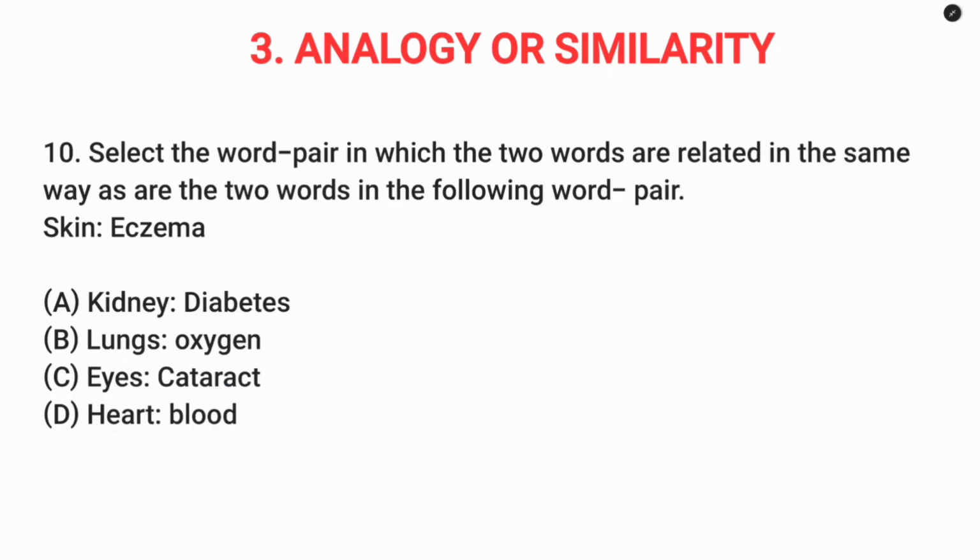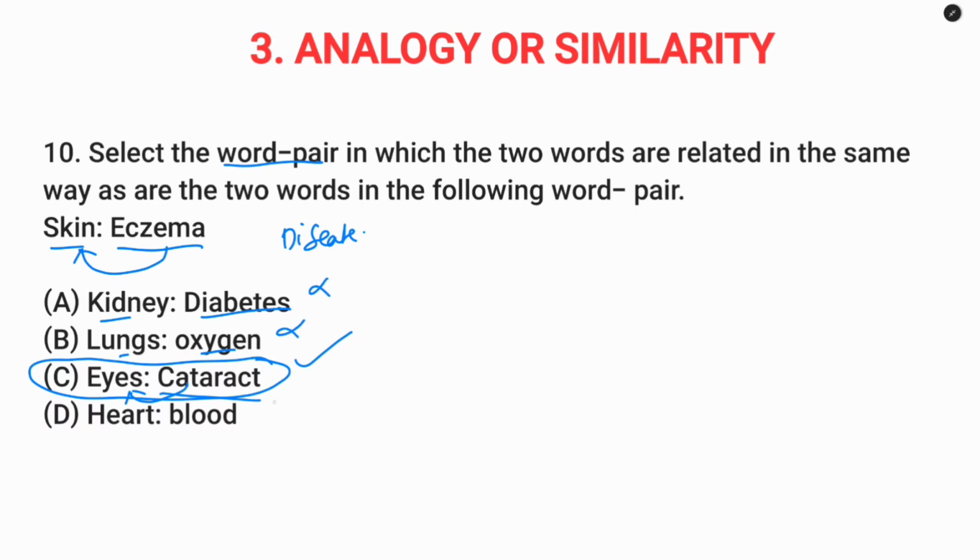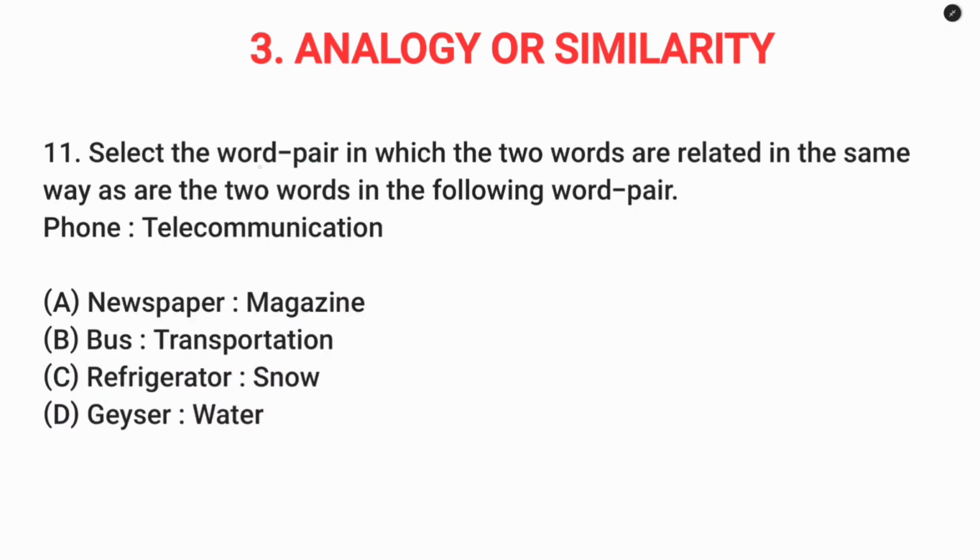Question number 10. So the given word pair is skin, eczema. So eczema is a skin disease. Cataract is an eye disease. So option C is the answer. Diabetes, kidney, oxygen, lungs. So these are not diseases. So only option C.